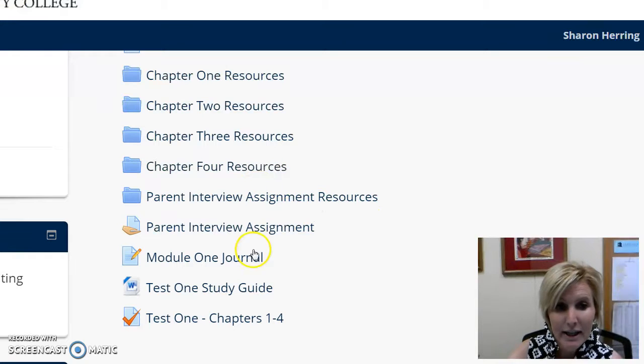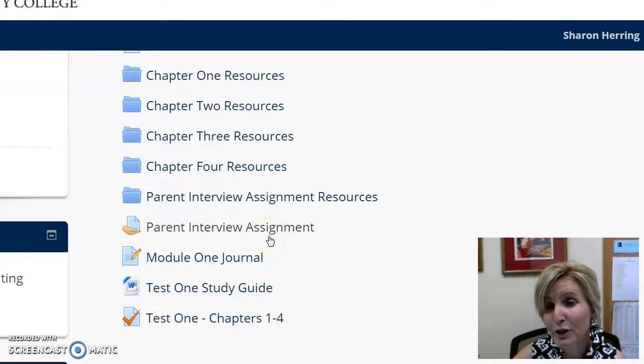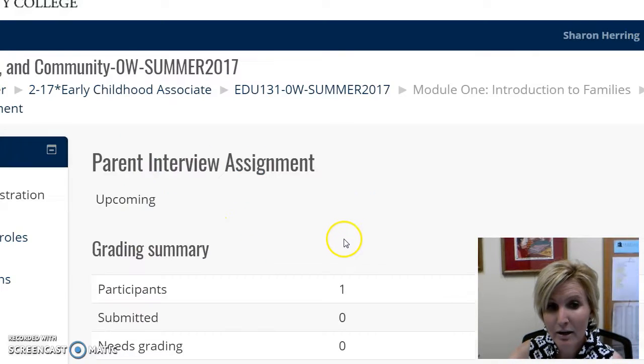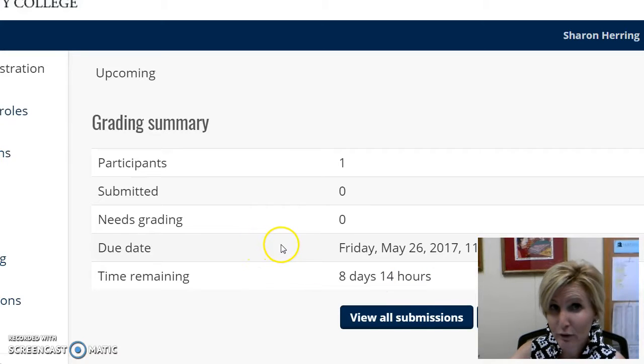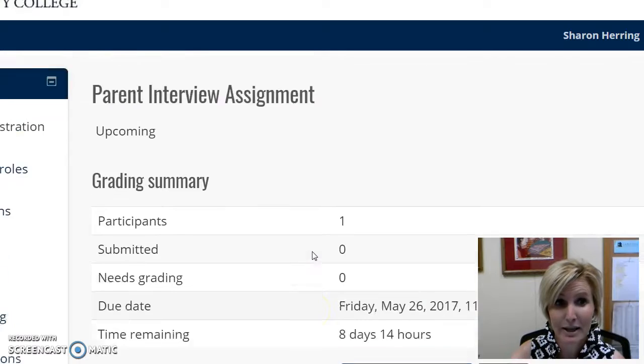The next thing that you're going to do is turn that parent interview assignment in. If you have not taken web classes before and you have questions about how to do that, please let me know. Anytime that you have a hand like this, you know that that is where you're going to submit your assignment. All assignments for this online course are going to be submitted through Moodle. So, of course, you just click there, and as in all of your courses where you have to upload your assignments, you're going to do the same thing in this course.